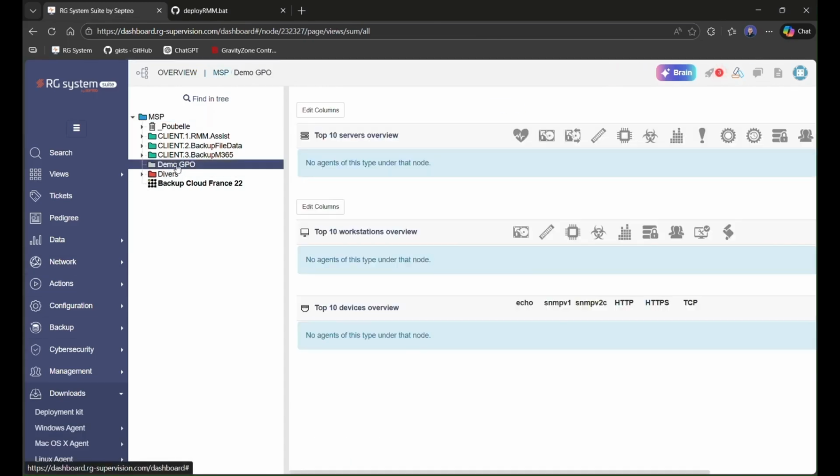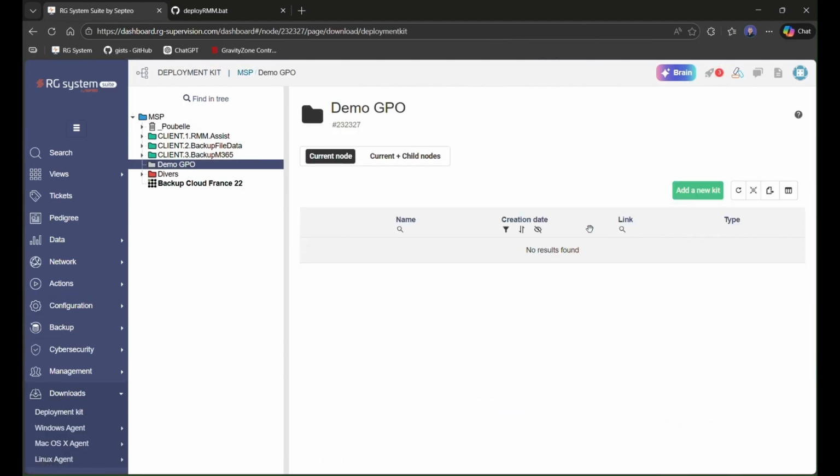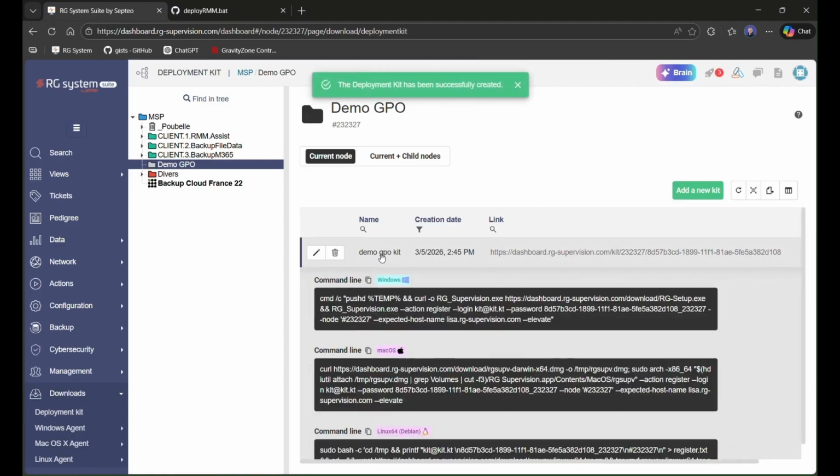After that here I just select the node and I go on download deployment kit and I will add a new kit. Just click on this button, put the name GPO kit here and click add. Now we have the deployment kit and the command line.